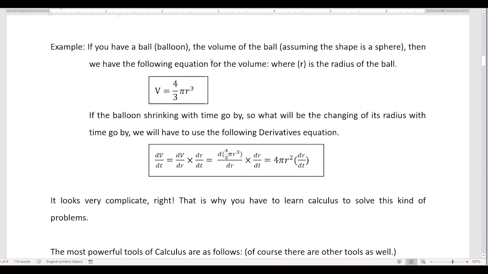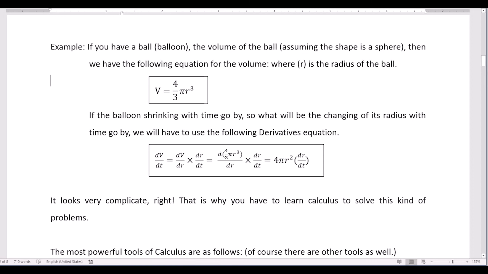If you have a balloon, assume that the shape of the balloon is nearly similar to a sphere. But of course, it's not exactly true, right? Then we have the following equation for the volume in terms of r, where r is the radius of the balloon: the volume equals 4 over 3 pi r cubed.